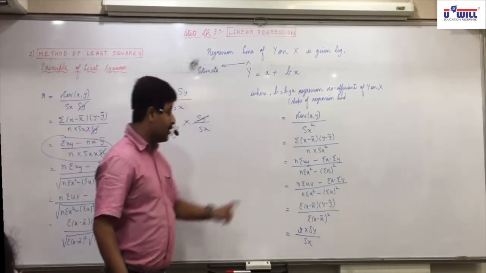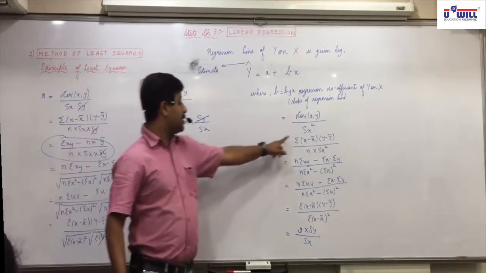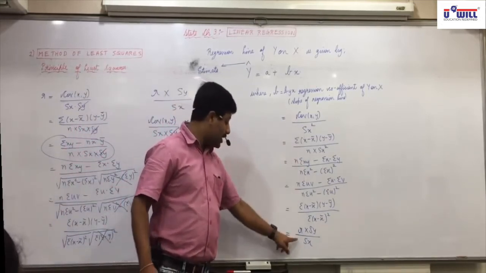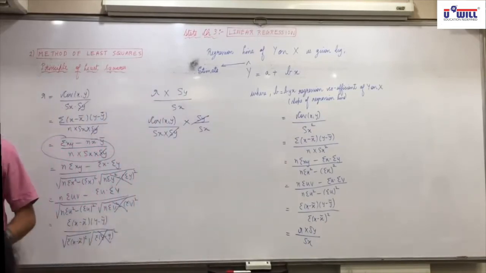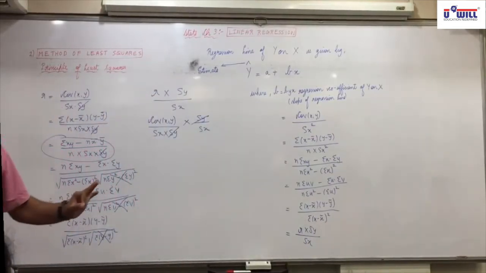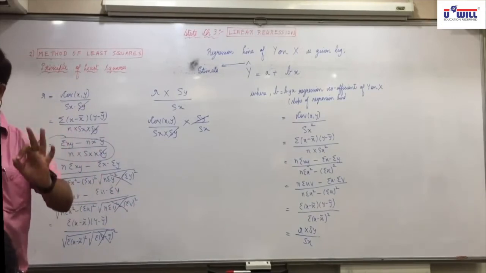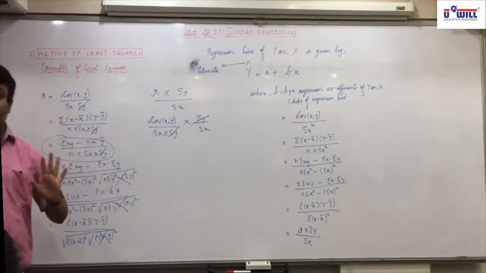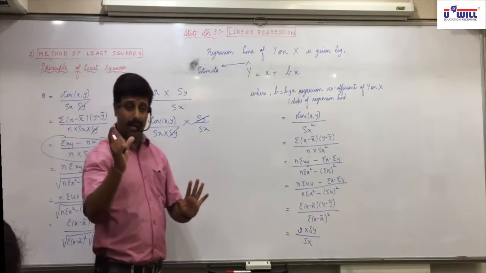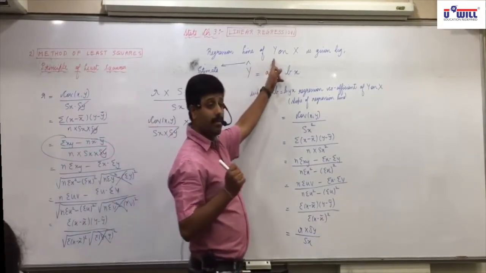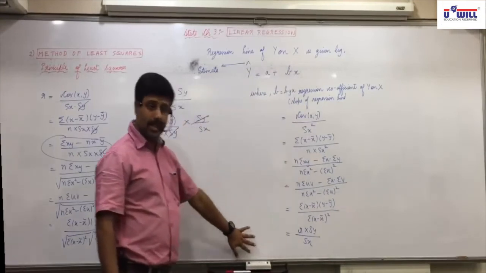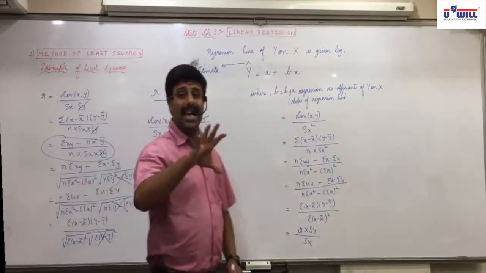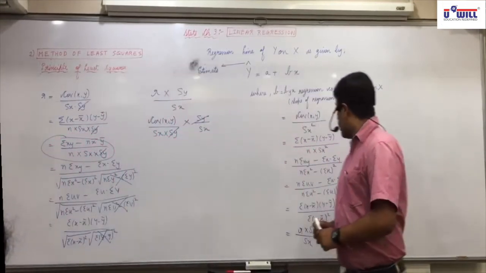Covariance xy. What is Sx into Sx? Sx square. So it is same as any other formula. But we will apply that last formula only when R is directly given. And formula is easy to remember. R, and we are finding y on x, so Sy upon Sx. Any confusion in this? Same like last chapter.